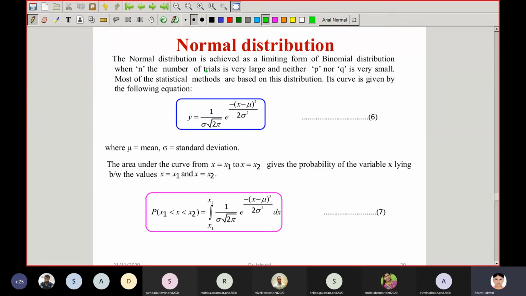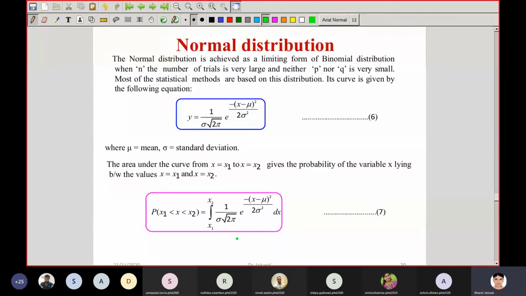The normal distribution is achieved as a limiting form of the binomial distribution when the number of trials n is very large and neither p nor q is very small. Based on this statistical concept, its curve is given by equation number 6.